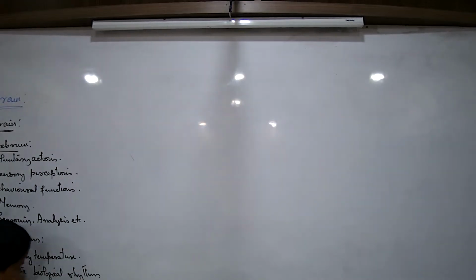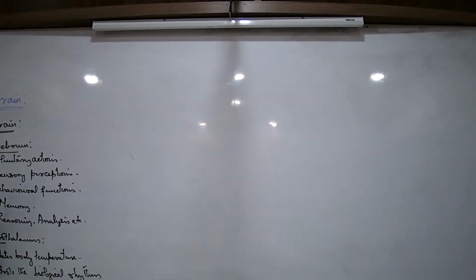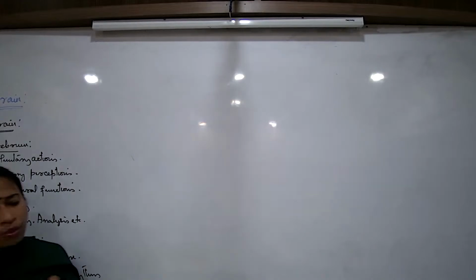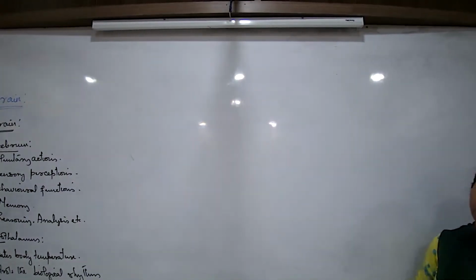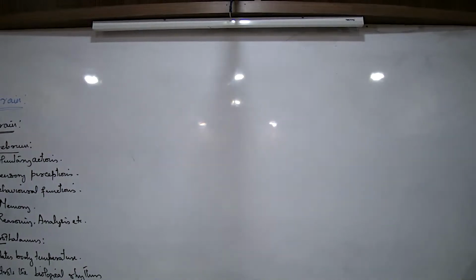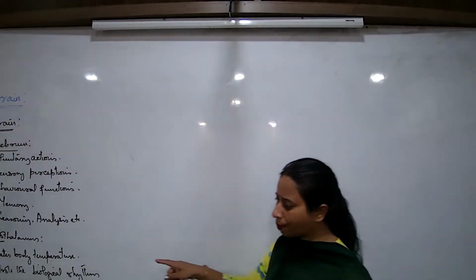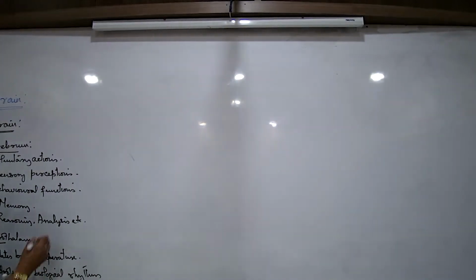So remember certain examples like this. We are understanding that the hypothalamus has a variety of functions to play, and these are some major functions of the body.